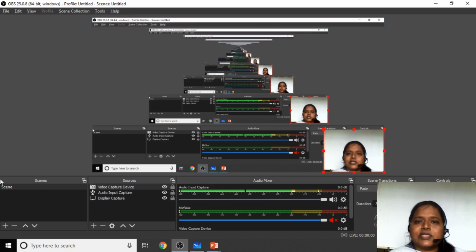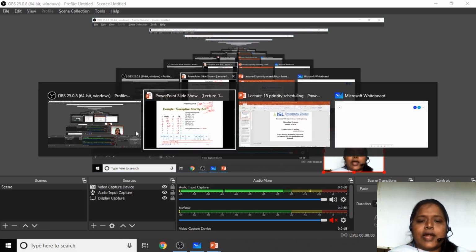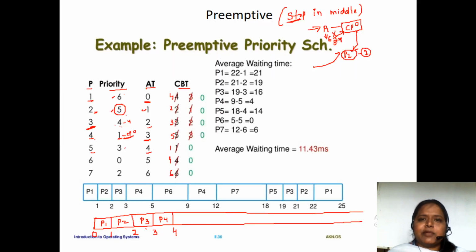If the process has the highest priority, at 4 milliseconds, which process came into existence? At 4 milliseconds, P5 process came. But P5 has the third priority and P4 has the first priority. So we'll continue P4 process again till another millisecond.